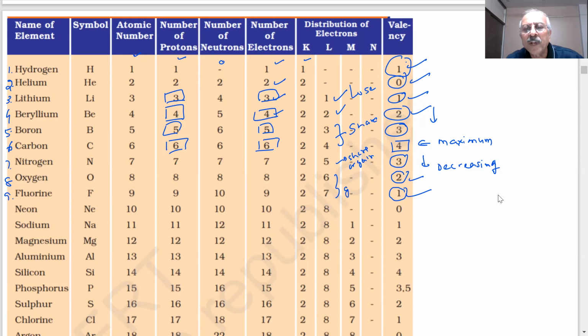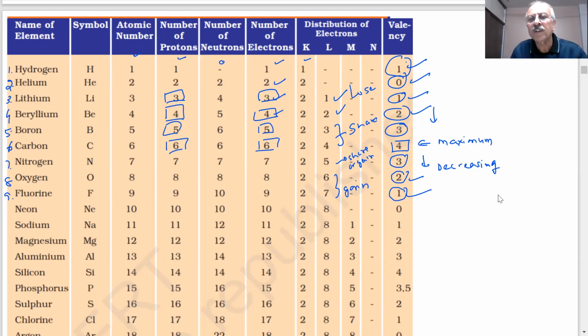They are more likely to gain because there is only 1 electron missing. Gain is much easier. So we can also get an idea of which will be losing electrons and which will be gaining electrons. In general, loss of 1 electron is easy, loss of 2 electrons may be easy, and further loss will be difficult, requiring more energy. Then they will start sharing, and gain of 1 electron is easy. Gain of 2 may also not be that difficult, and gain of 3 may be more difficult. So in between, they will do 3 things.